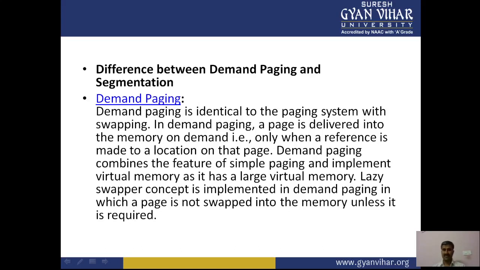Segmentation in the operating system is a memory management technique in which the memory is divided into variable size parts. Each part is known as a segment, which can be allocated to a process. The details about each segment are stored in a table called the segment table. The segment table is stored in one or many segments at the same time.